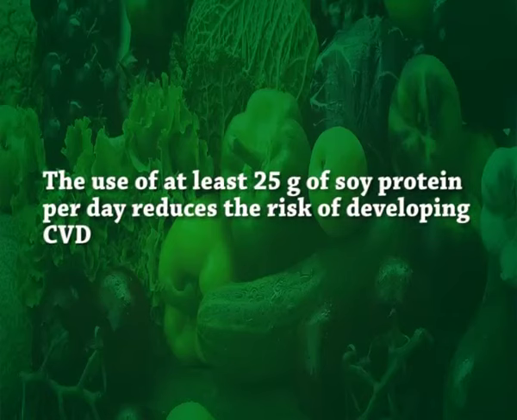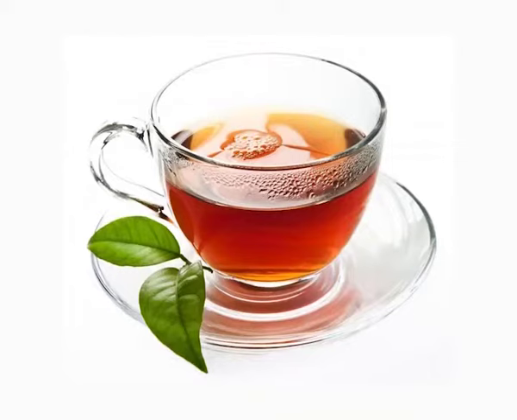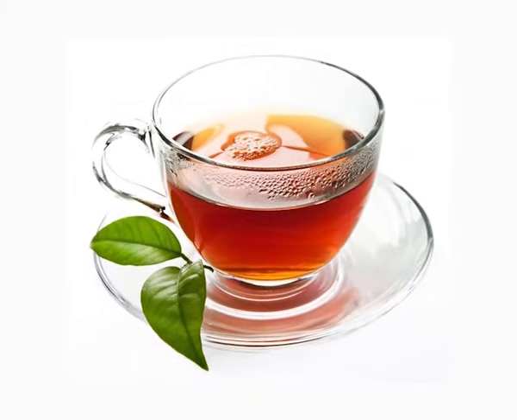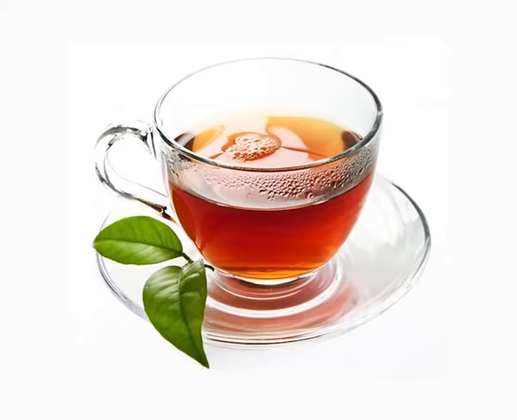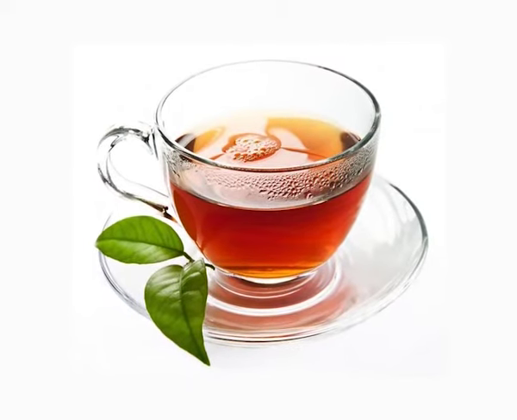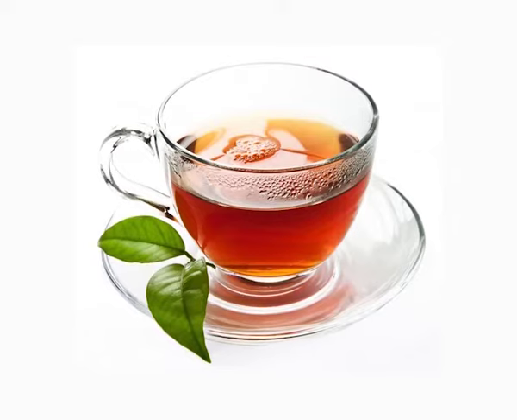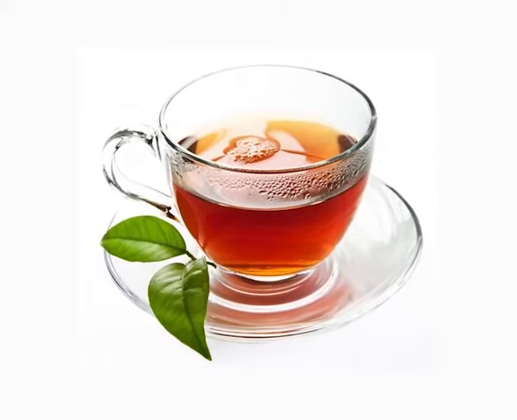In 1999, FDA approved permission for manufacturing of soya foods. The use of at least 25 grams of soya protein per day reduces the risk of developing CVD. Flaxseed contains lignans and fibers which are involved in cardiac protection. Tea polyphenols have anti-inflammatory, antithrombotic and antiplatelet properties and are effective in lowering the risk of developing CVD.